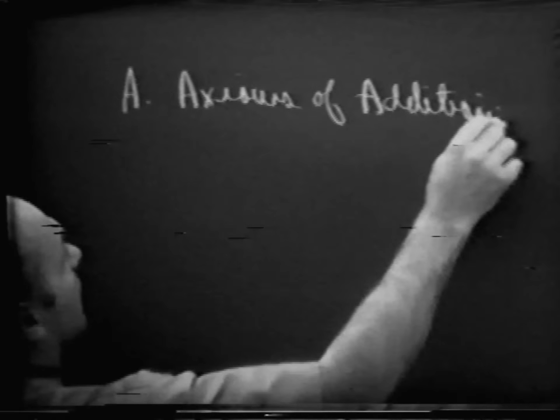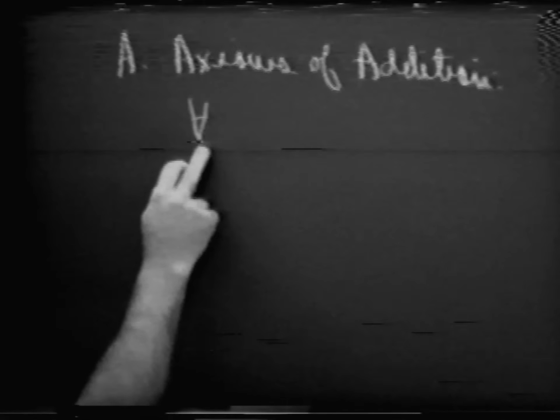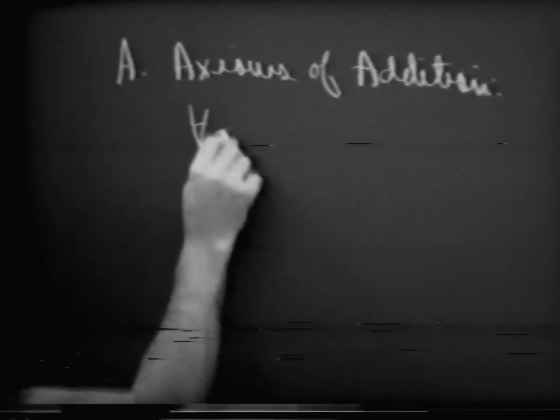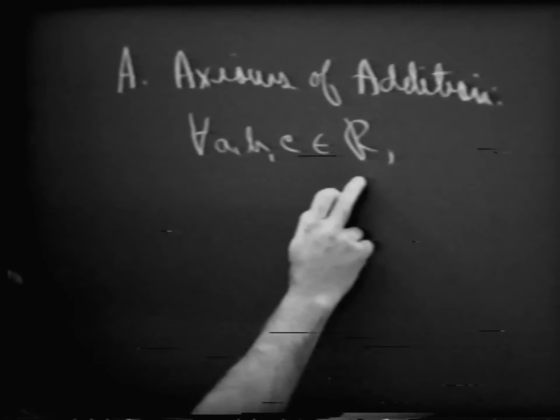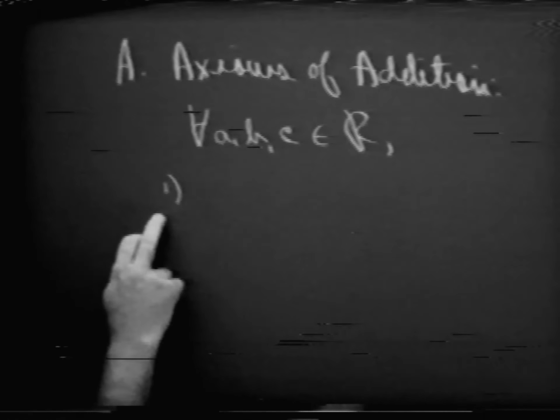And let's see if we can make a list of these, and in fact we can then make a similar list for the set of axioms of multiplication. Let me use the notation that I introduced the other day. For every A and B and C belonging to the set of real numbers, all right? And let's see now how we may make a list of these.